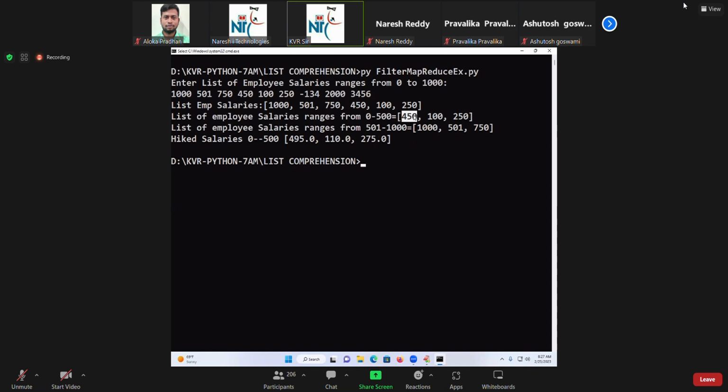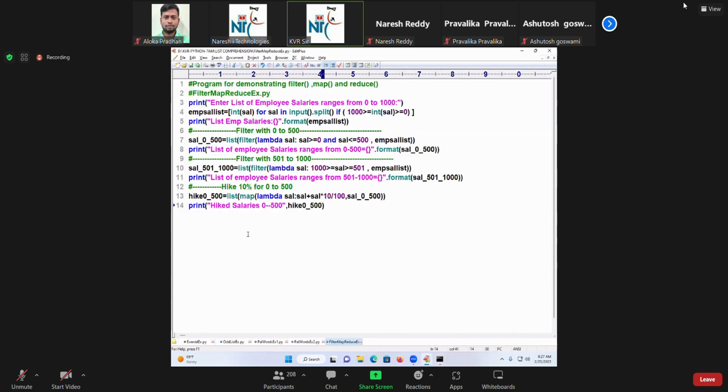10% of 450 is 45. 450 plus 45 is 495. For 100, 10% means 10 rupees, so 110. For 250, 10% is 25, so 275. Understand? Good. Now, the hiked salary is there.